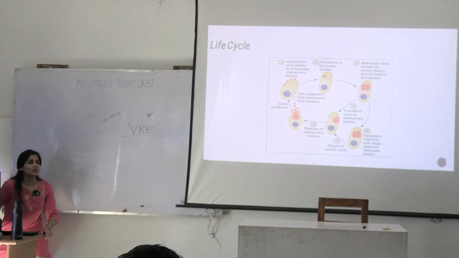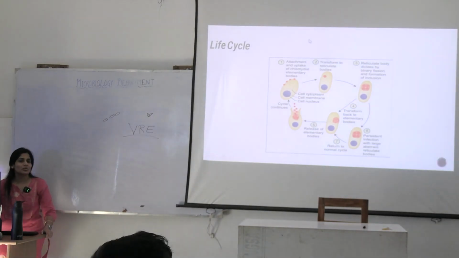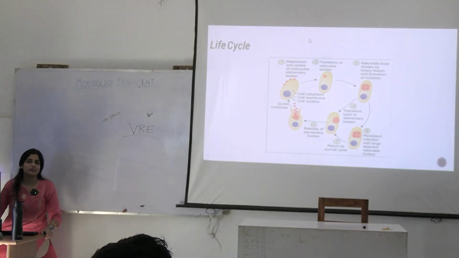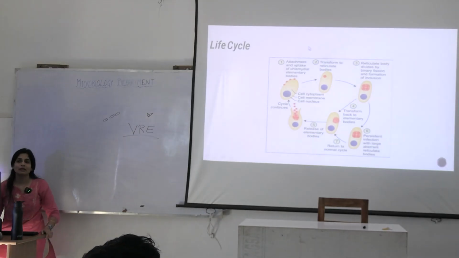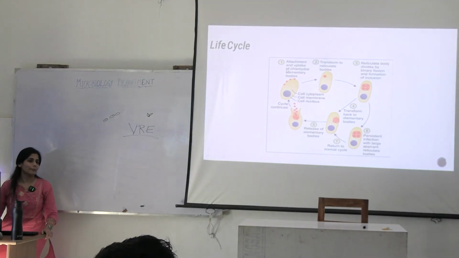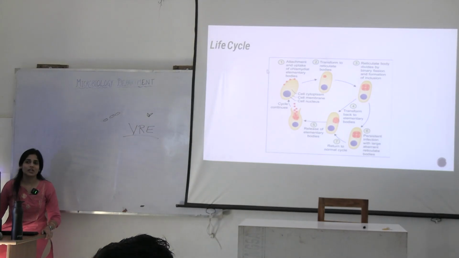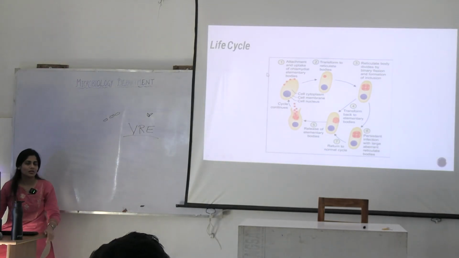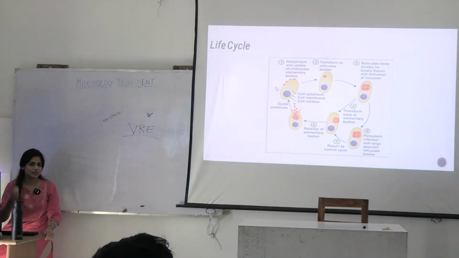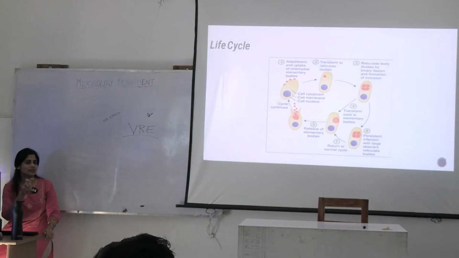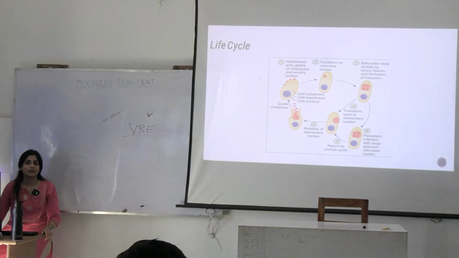It appears in two forms. What are the two forms? Elementary body and reticulate body. What is the elementary body? It's the infective form, right? E for elementary, E for infection. Just remember it like this, with how you enunciate the term. E for elementary and I for infection. Then R for reticulate and R for replication.